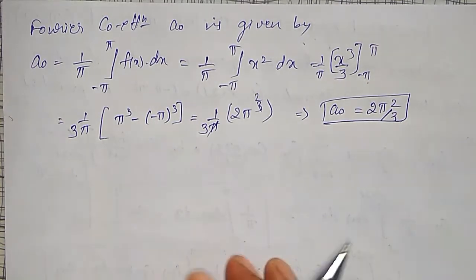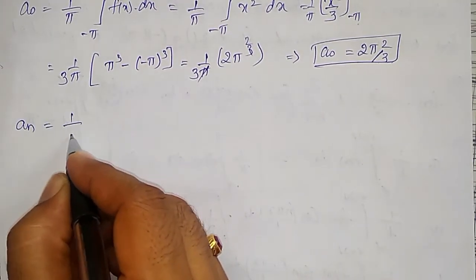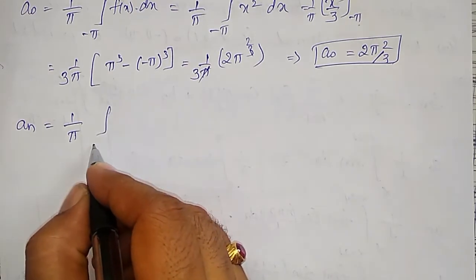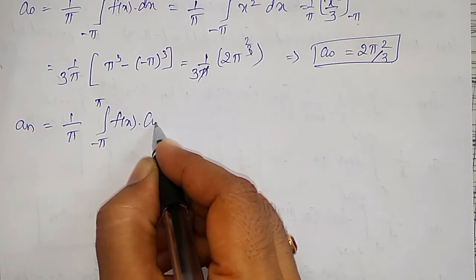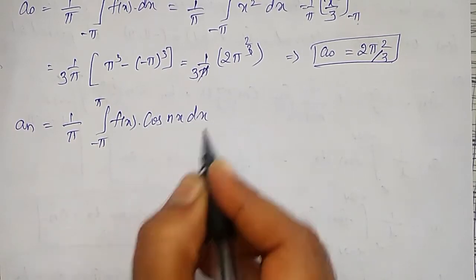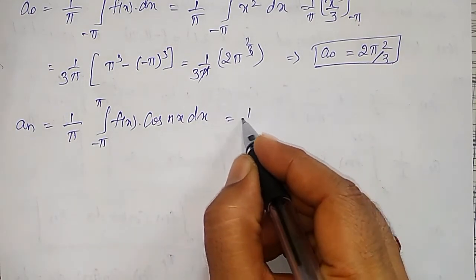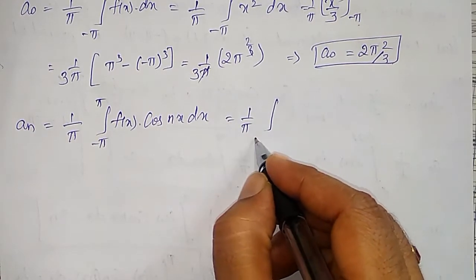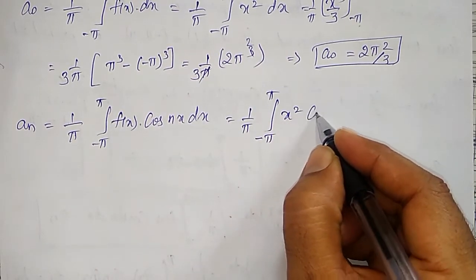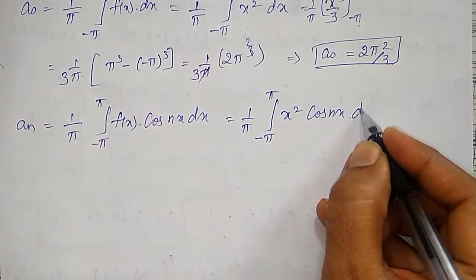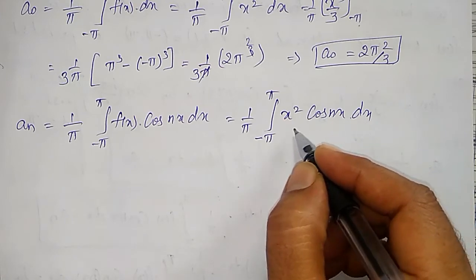Like that, an I have to calculate now. The Fourier coefficient an is given by (1/π) integration from −π to +π of f(x) cos nx dx. Again f(x) is nothing but x². Let me substitute: (1/π) integration from −π to +π of x² cos nx. To integrate this, I will use Bernoulli's rule.